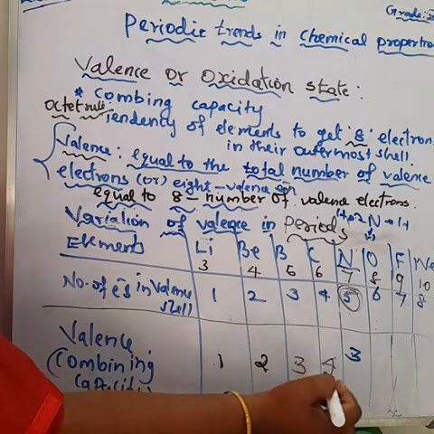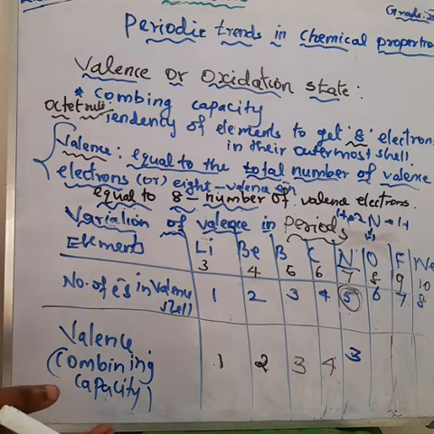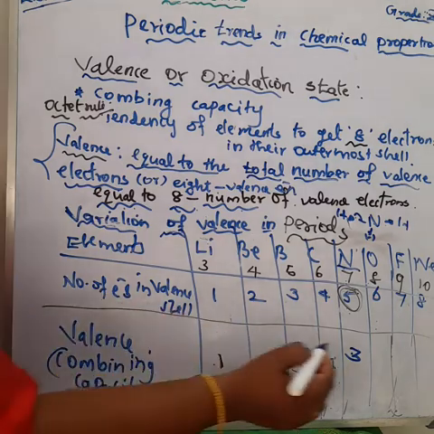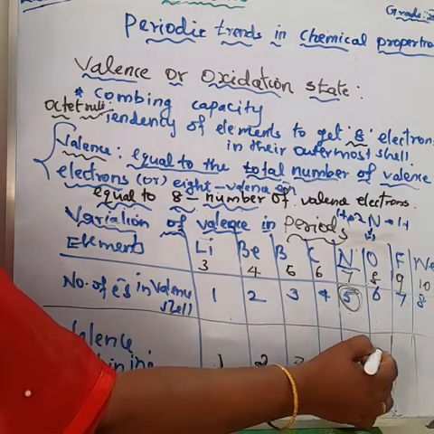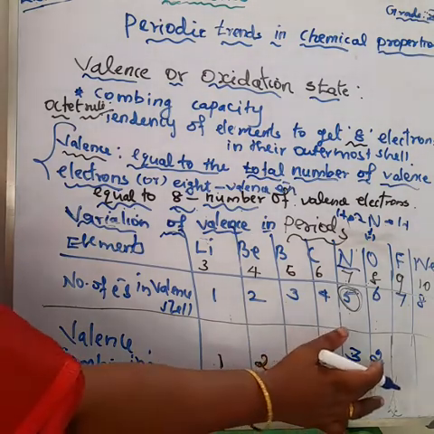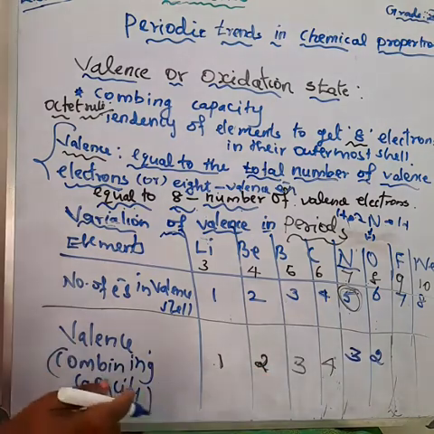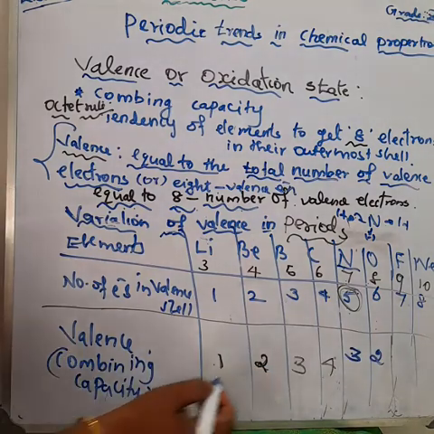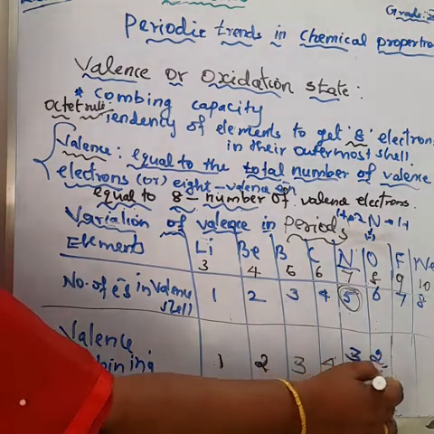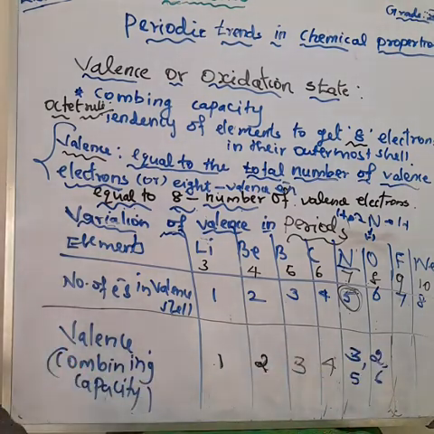An oxygen atom cannot lose 6 electrons with any other atom. So an oxygen atom gains 2 electrons to get the stable octet configuration. Okay, understand? So what is the valence of oxygen? 6 or 2. 8 minus 6 is equal to 2. So more preference is given to 2 as the valence of oxygen.